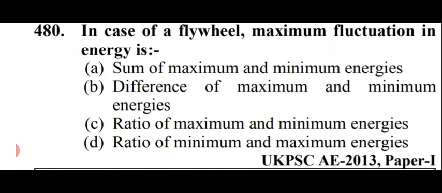In case of a flywheel, maximum fluctuations in energy is. Options are sum of maximum and minimum energies, difference of both the energies, ratio of maximum to minimum energies, or ratio of minimum by maximum energy. So the right answer is difference of both the energies. So in case of flywheel, maximum fluctuation in energy is the difference of maximum and minimum energies, that is option number B.